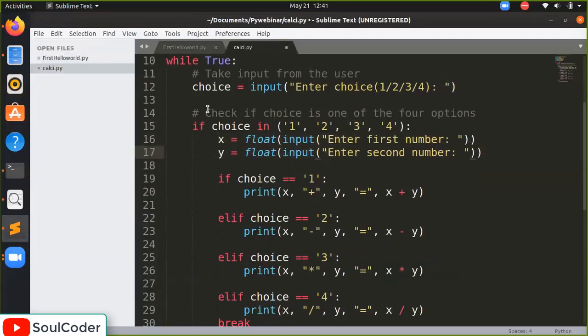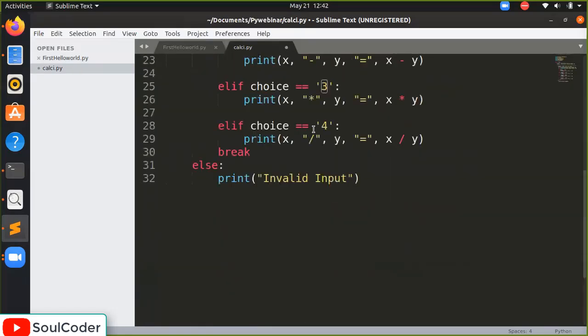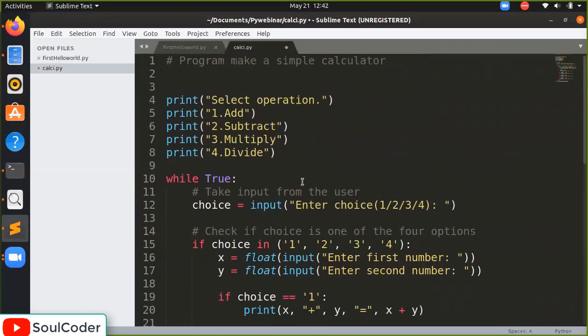So when the user gives a choice, the choice will be checked: is it in 1, 2, 3, 4, or did they enter a different number? If they entered a different number or any other input, it will go in the else block and print invalid input. Let's first try out how the invalid input will work.